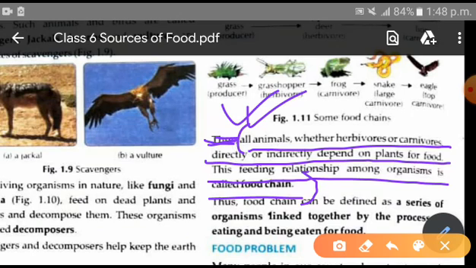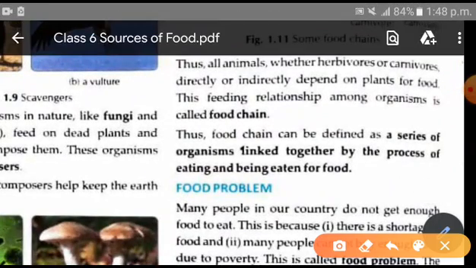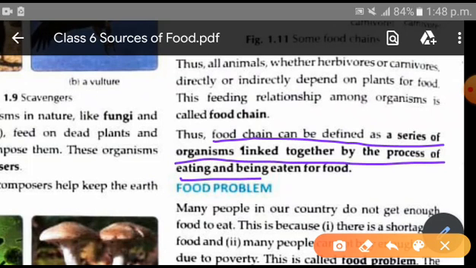So this is one of the definitions you are getting, and another definition is also given. You can write it from here. The food chain can be defined as a series of organisms linked together by the process of eating and being eaten for food. So this is meant by food chain.